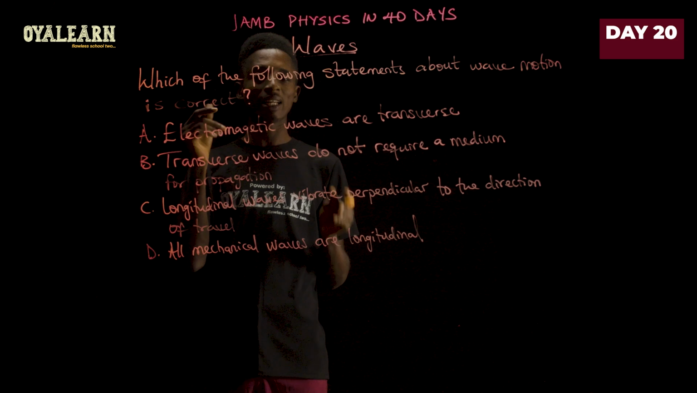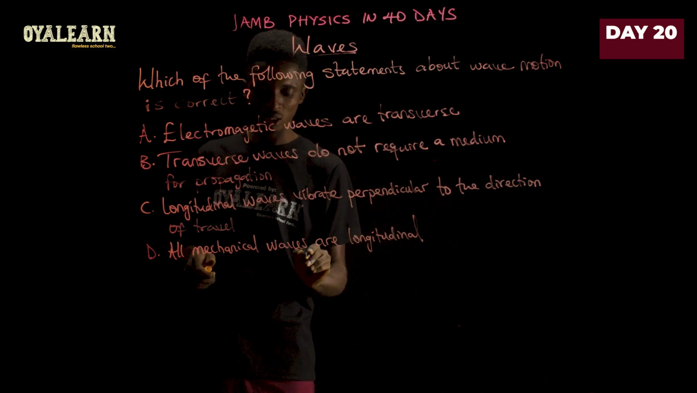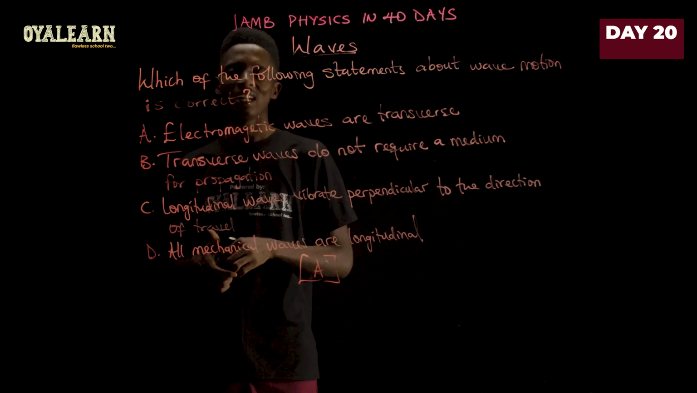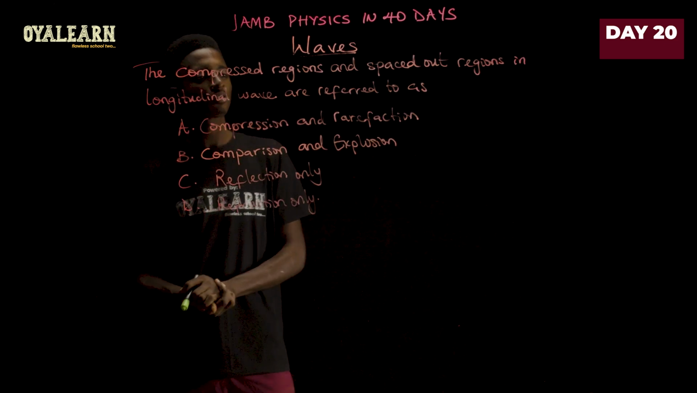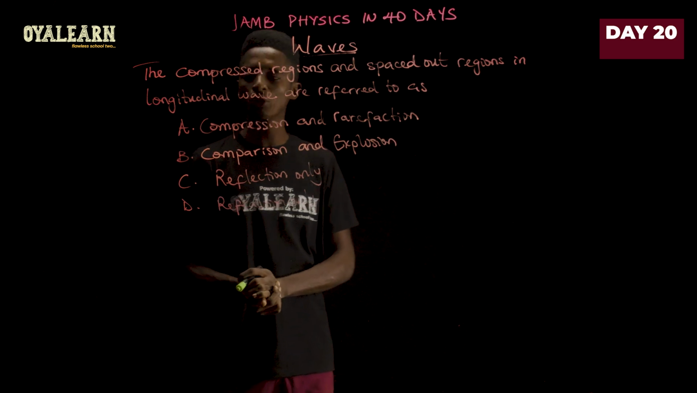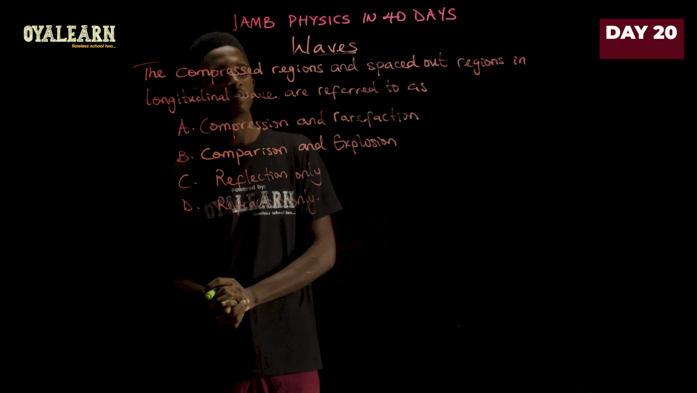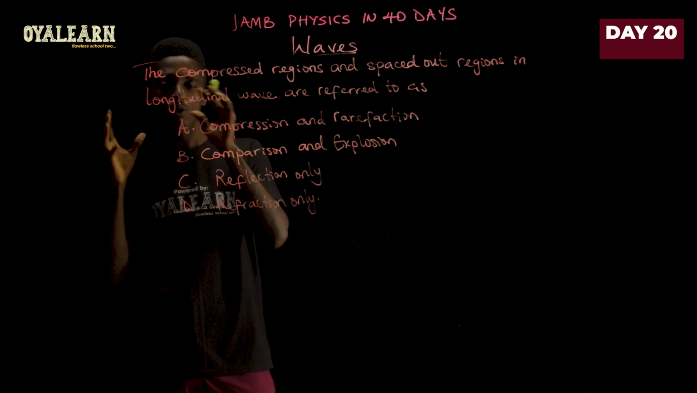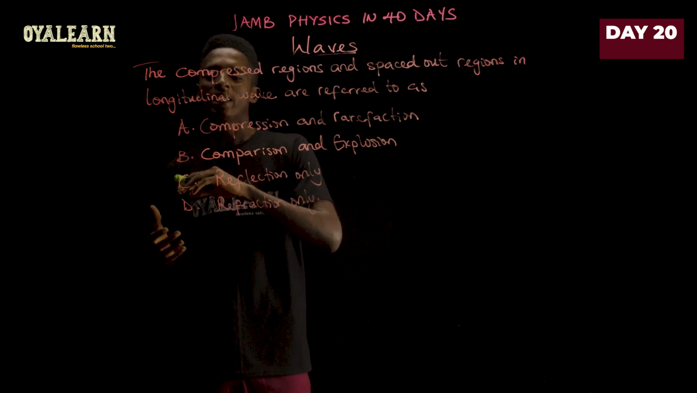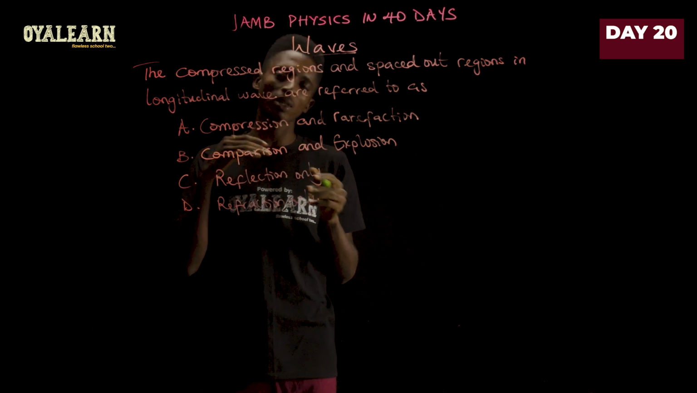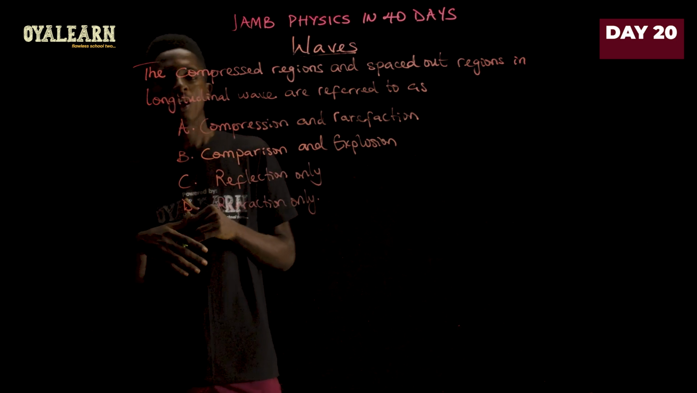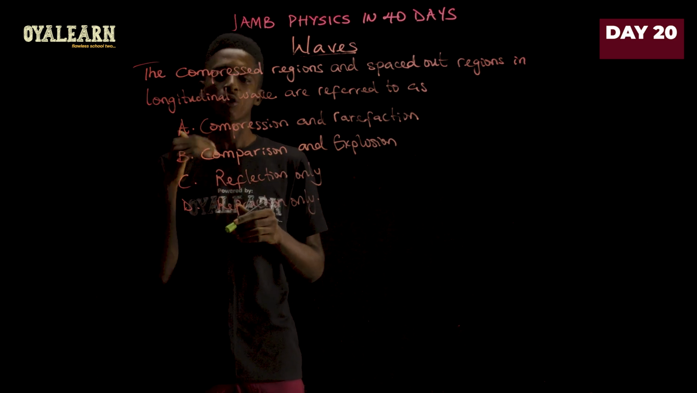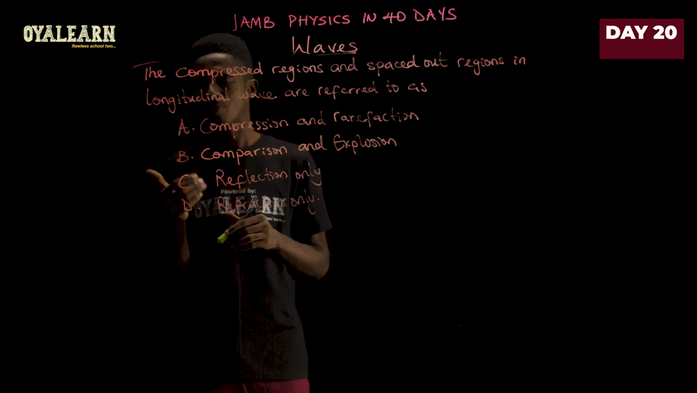So back to option A, which we have chosen as the answer. So we just record our answer as A. Electromagnetic waves are transverse. The compressed regions and spaced out regions in longitudinal waves are referred to as... Now, before I answer this, let's also look at the case when we are looking at a transverse wave. In the case of a transverse wave, we have some things that are called crest and trough. While the crest is where you have the maximum displacement, and the trough is where you have the minimum displacement.